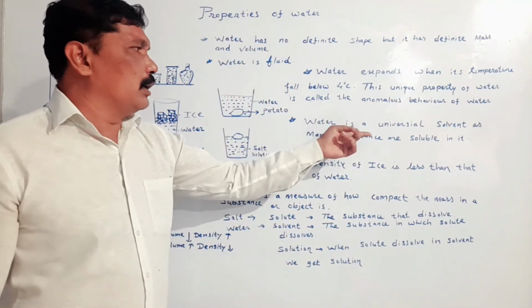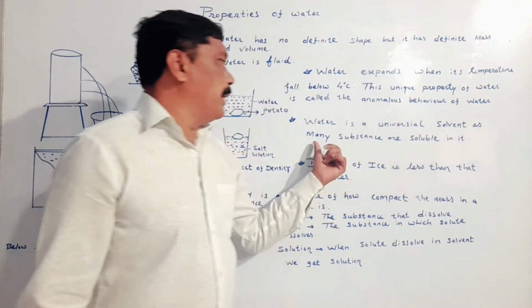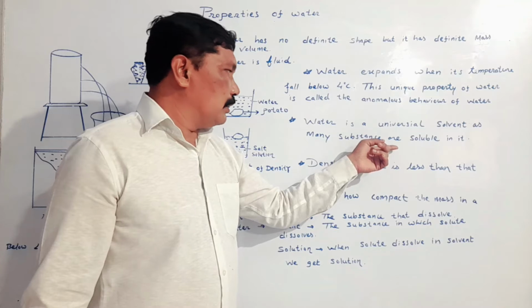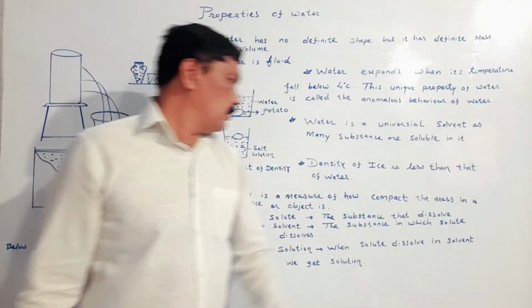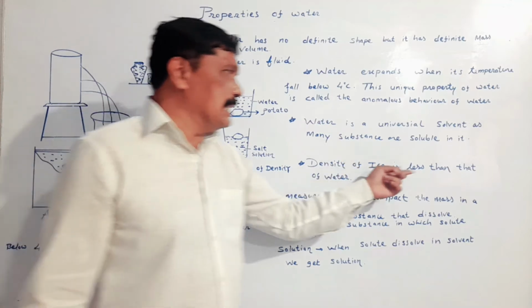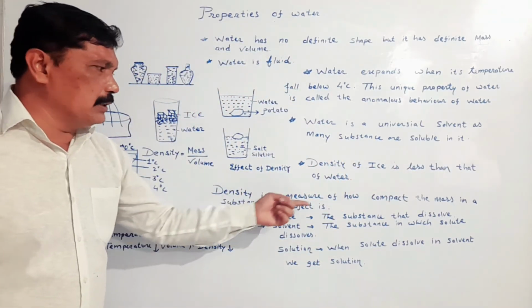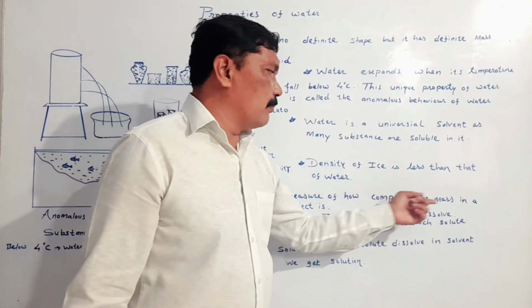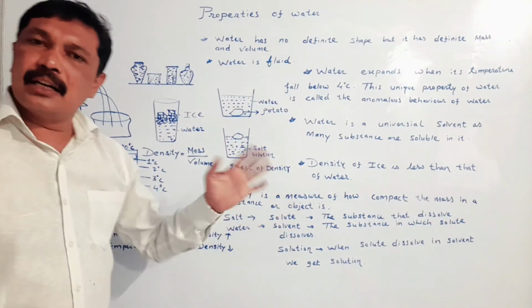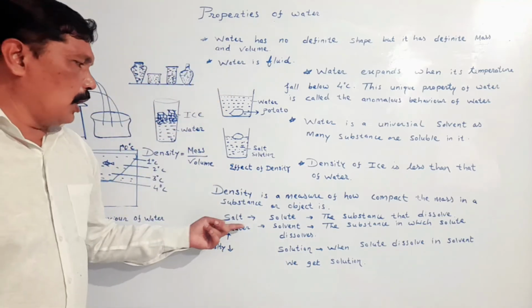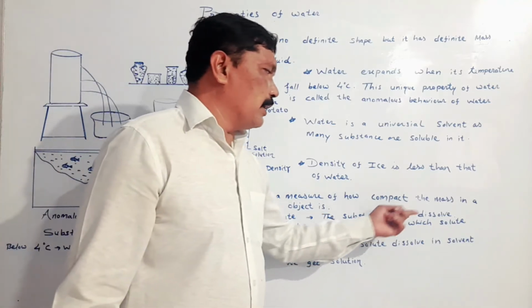Water is a universal solvent as many salts or many substances are dissolved in it. The density of ice is less than the density of water. Density is a measure of how compact the mass in a substance or object is arranged. Salt is solute, the substance that dissolves.